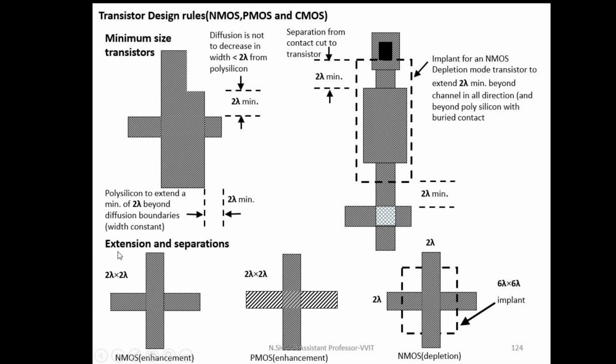See, this is a polysilicon. This is an N diffusion. Whenever polysilicon crosses an N diffusion, it forms a transistor, and the overlapping portion is called a transistor, and it is 2 lambda by 2 lambda. Similarly, this is a P diffusion, and this one is polysilicon. Whenever polysilicon crosses a P diffusion, it forms a PMOS transistor. The difference between an enhancement mode transistor and a depletion mode transistor is only the implant. In this case, it shows the depletion mode transistor only.